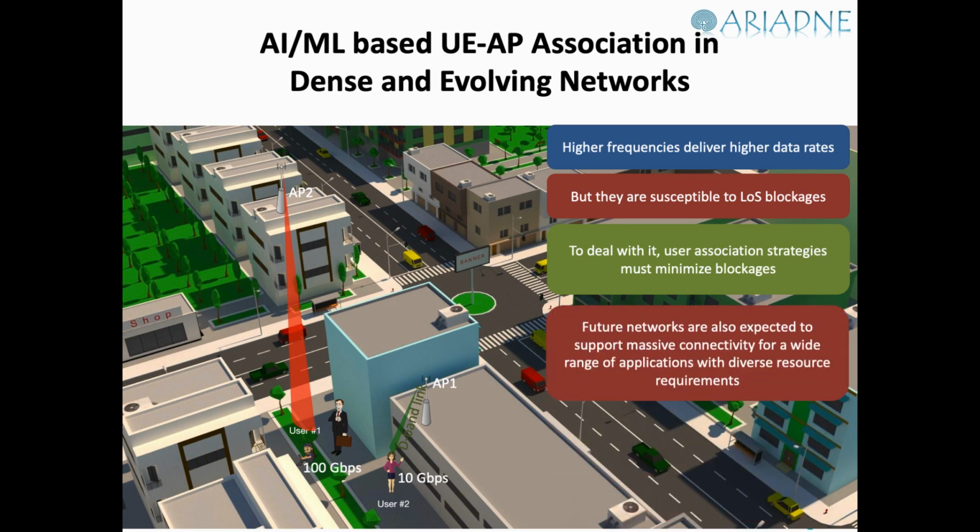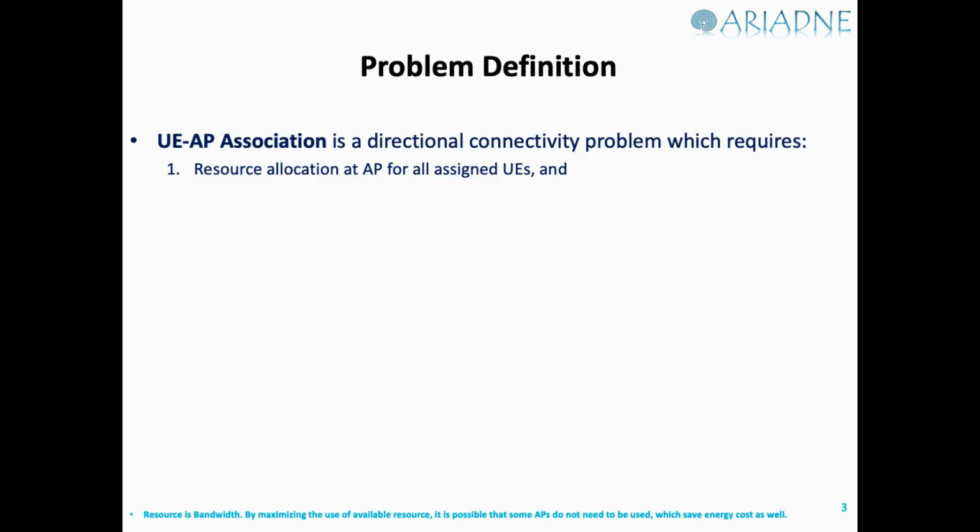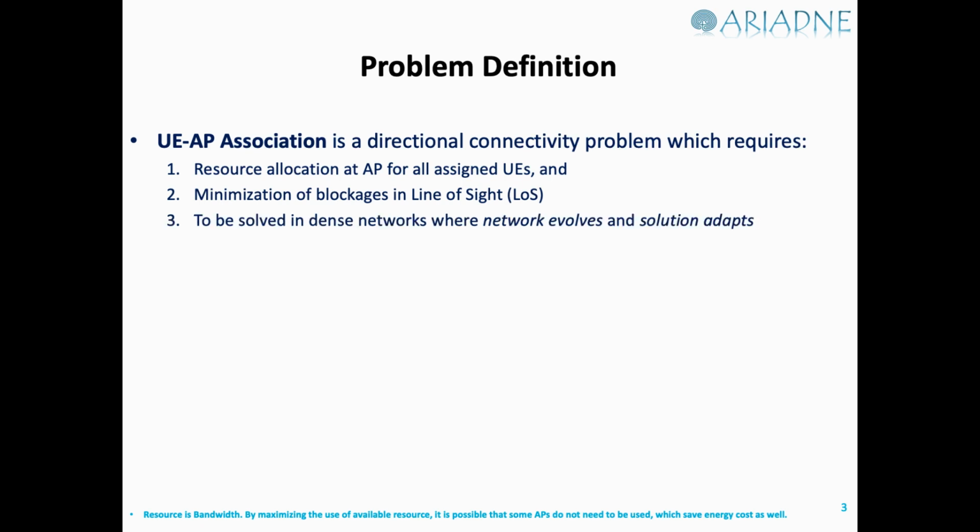And on the other hand, we see that future networks are expected to support massive connectivity for a wide range of applications with diverse requirements. One user may be happy with 10 Gbps, but another might need 100 Gbps. Thus, user association must consider backhaul capabilities, user requirements, and blockage minimizations all at the same time. Hence, the UEAP association is a directional connectivity problem which requires resource allocation, blockage minimization, and it needs to be solved dynamically in dense networks which are evolving, and the solution must adapt.